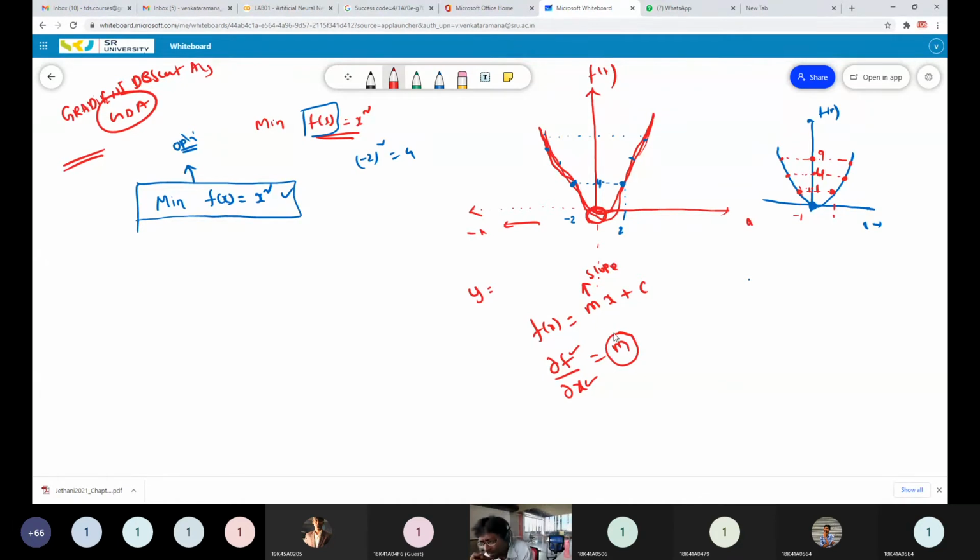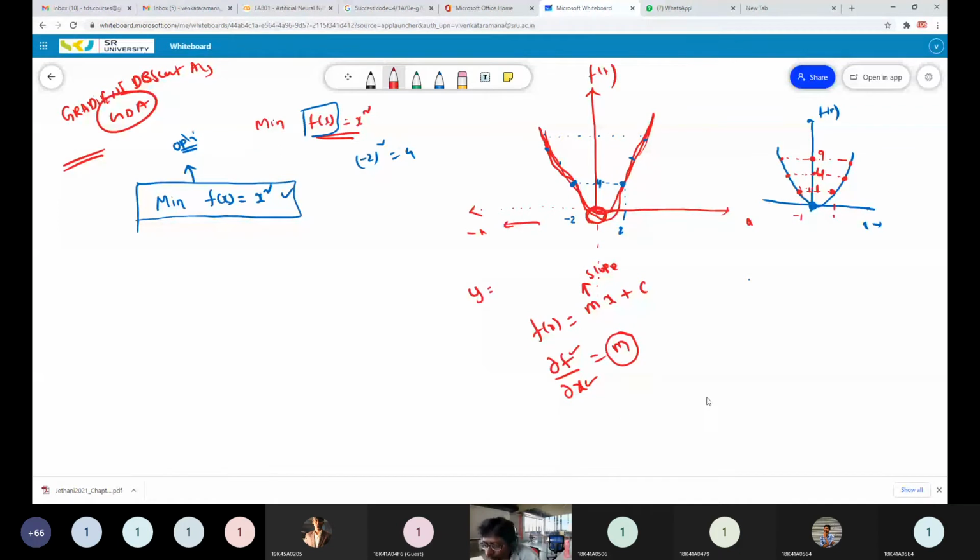If you have any line equation, or any polynomial curve equation, and you want to find the slope of the curve at any particular point, then what you have to do? You have to differentiate that function with respect to the variable. It will directly give the slope at that point.